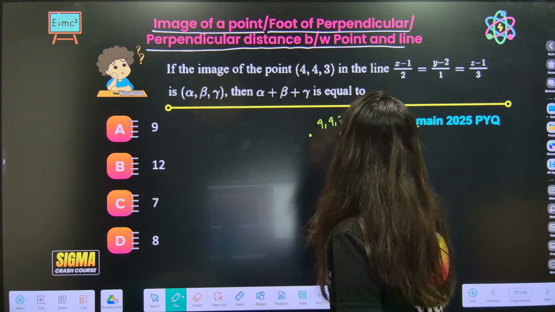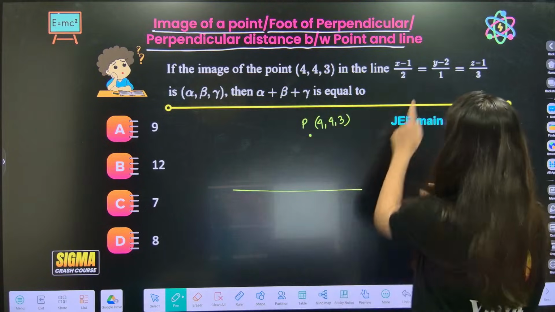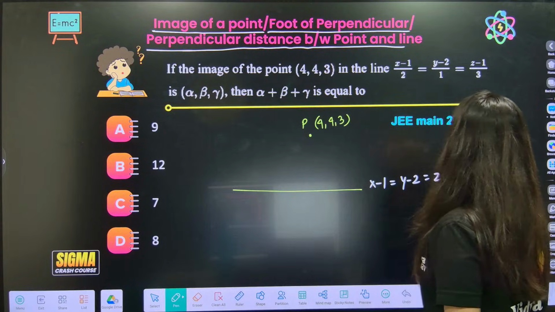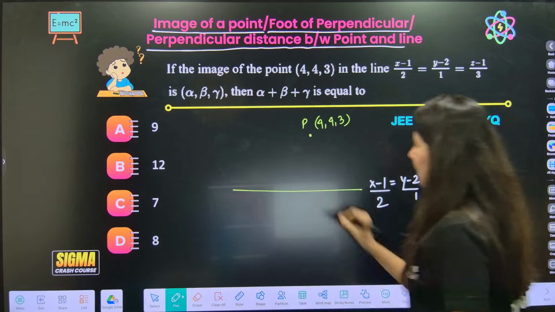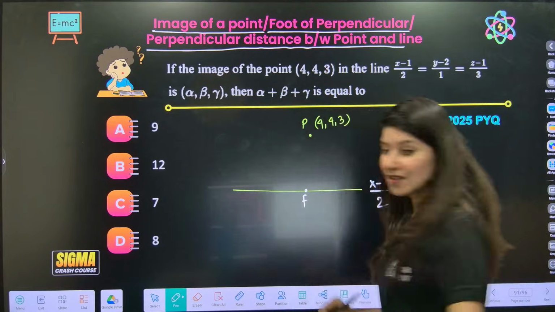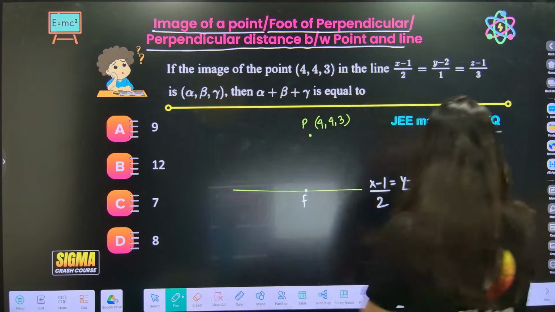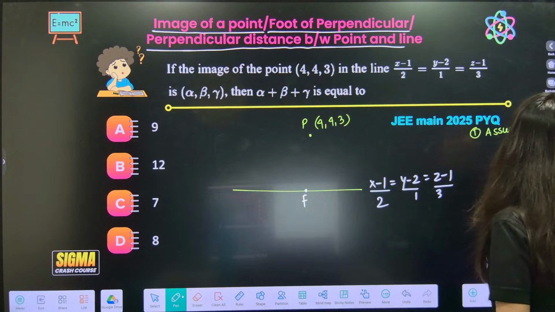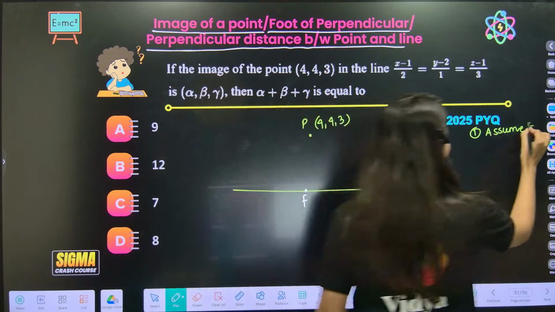4, 4, 3. This is my point P. This is my line, (x minus 1) by 2, (y minus 2) by 1, (z minus 1) by 3. Correct? So step number 1, can you tell me in the chat box? What was step number 1? Step number 1 was assume F in terms of lambda. So let's do that.